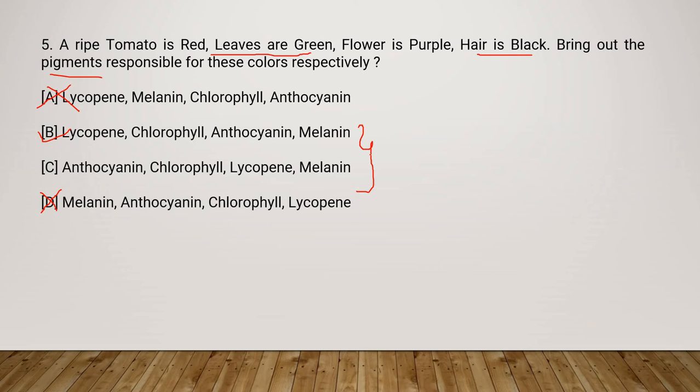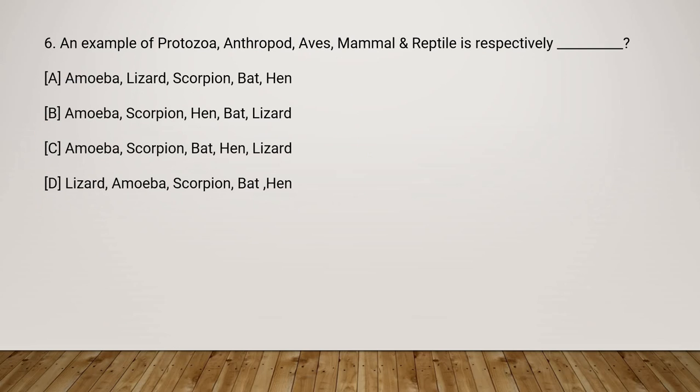Okay, so this is it. We are done with 5 questions. Let's move to the 6th question. An example of protozoa, arthropoda, aves, mammal, and reptile is, respectively. Protozoa is obviously amoeba, so we can eliminate option D.